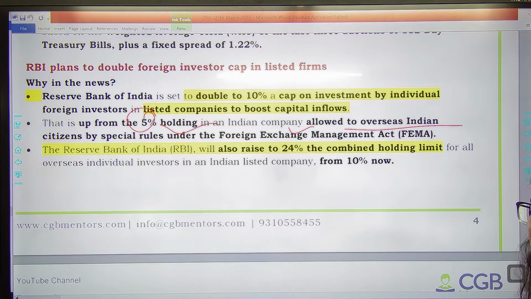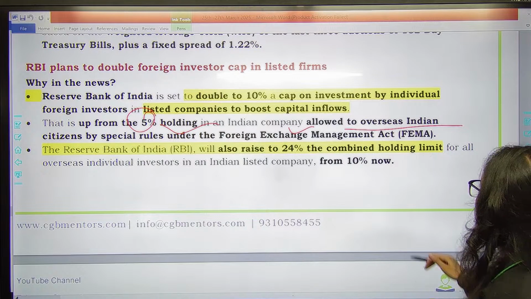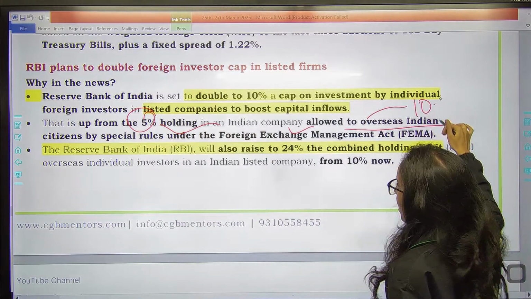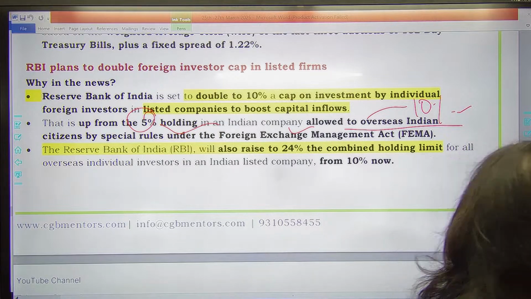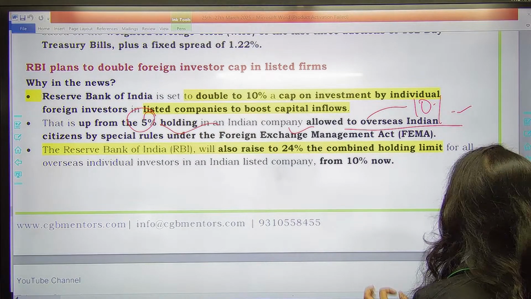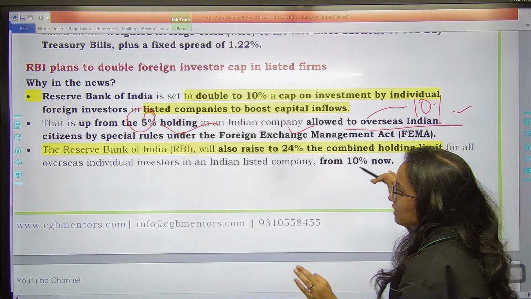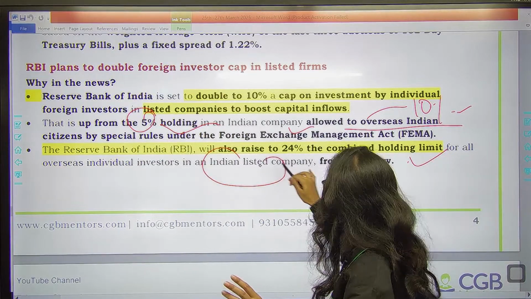पहले 5% तक इन्वेस्टमेंट कर सकते थे इंडियन कंपनी में, बट नाउ इट हैज बीन इंक्रीज्ड टू 10%. रिमेंबर 10%. ऑल्सो RBI will raise it to 24% in the form of combined holding limit for all overseas investors in Indian listed company from 10%.